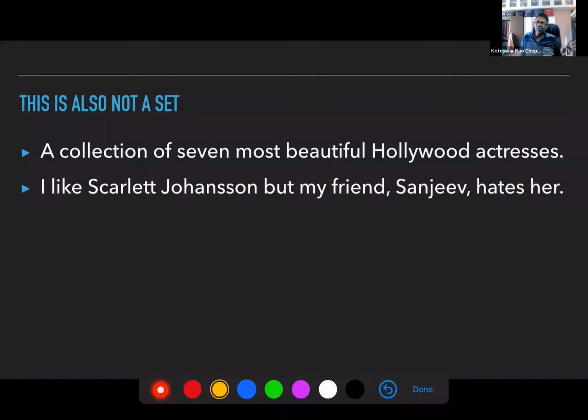We don't call such groupings a set. You can still call it a group, or a collection, but it is not a set. In maths, we are trying to define it very, very clearly. So if we can't have a clear definition, it is not a set.